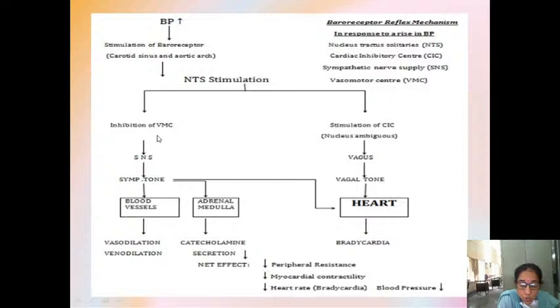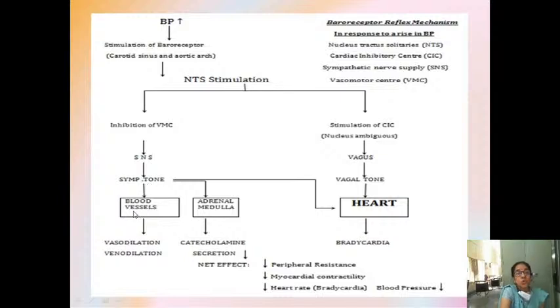So when the vasomotor center is inhibited, there will be decreased action on the sympathetic nervous system. Sympathetic output decreases, sympathetic tone decreases, because it is inhibition. When it is stimulation, all this will increase. This is inhibition of the vasomotor center.